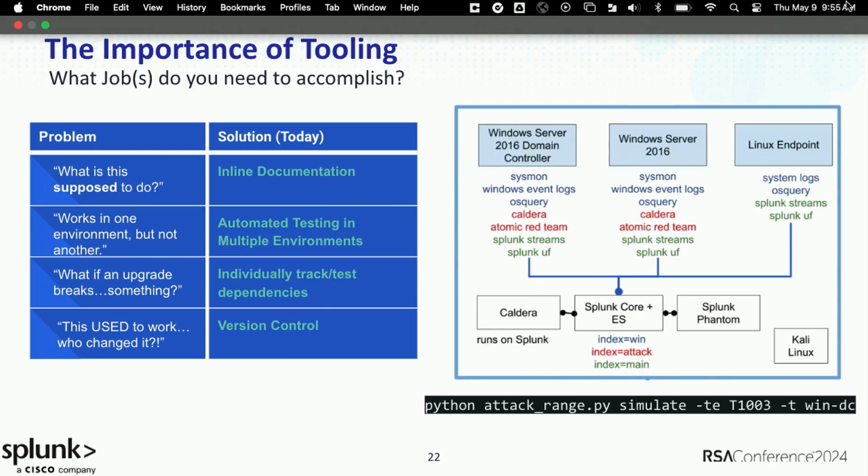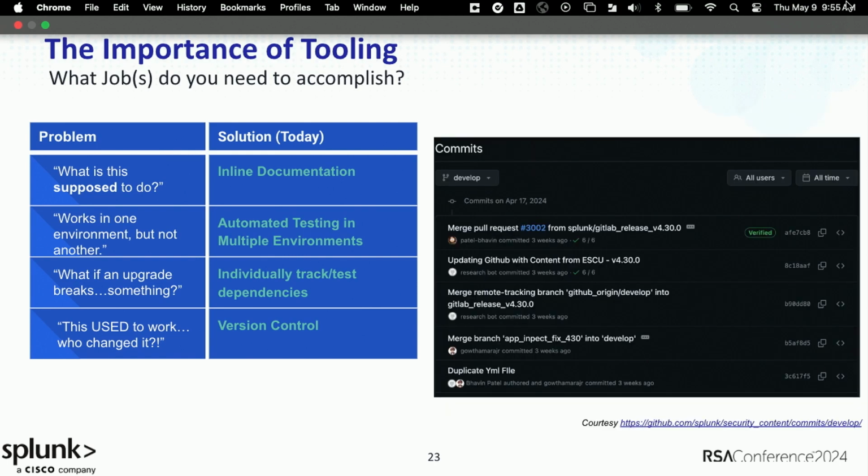And then in terms of, hey, who changed this thing? It used to work. We really double down on version control systems, which we'll talk about in detail. So not only is your documentation in line with your content, but the history of that content is in line with that content as well. This is just an example of commit messages that many of you might have seen for version control systems. I'll talk a lot about GitHub, because again, it's one of the most popular sources and really easy to use.